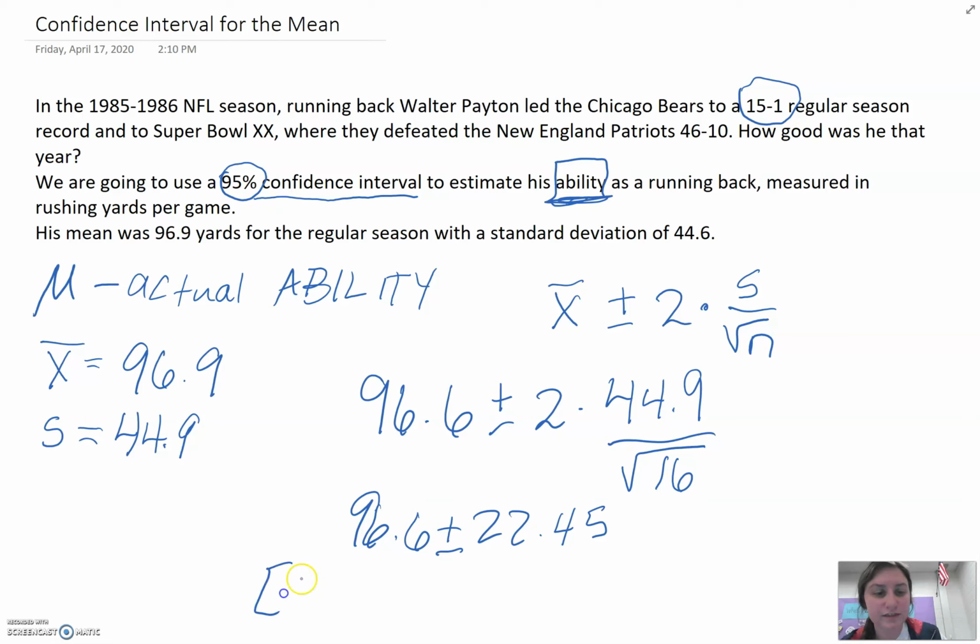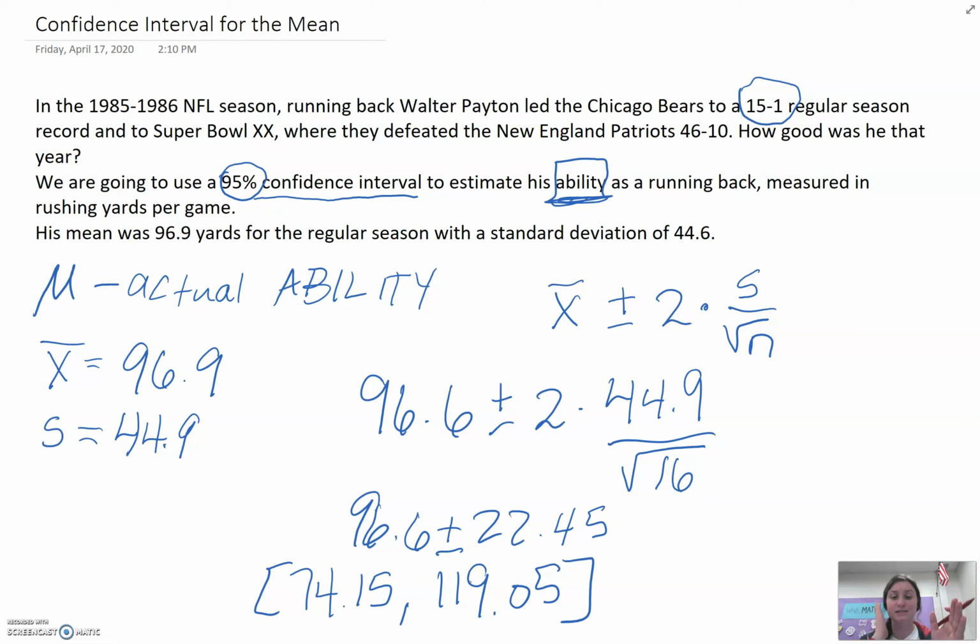So the lowest is 74.15. And then it goes to 96.6 plus 22.45, so 119.05. So what we're saying here is his ability is somewhere in this range of numbers, centered at the mean.